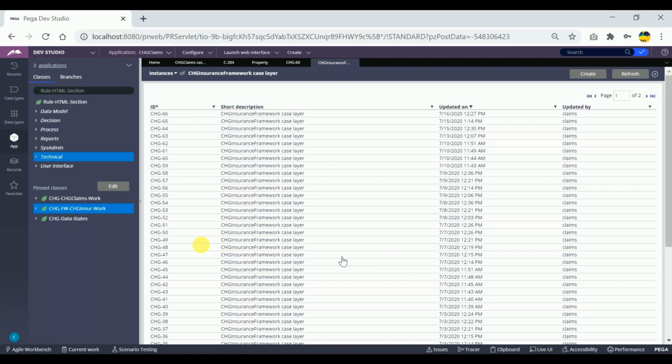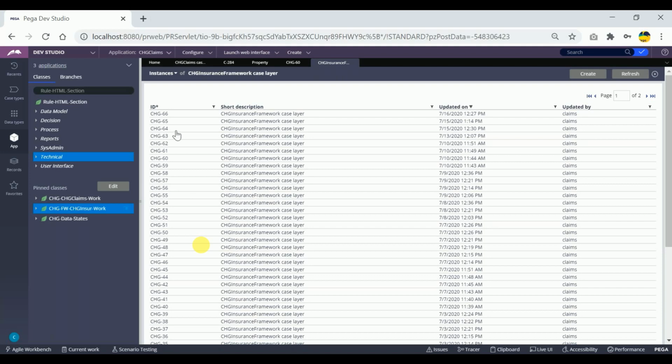If I create a new work object ID, only one record is inserted in the database table. Similarly, only one instance is created here. So both are the same. We call this an instance and that a record. In the database table, when it is stored, it is stored with one pzInsKey.